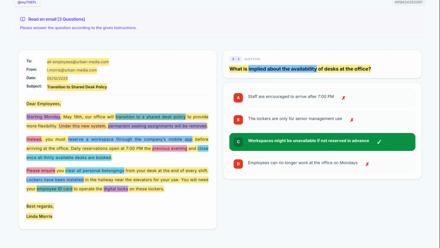To master the read an email task, always prioritize the subject line and the first paragraph for the main idea. Pay close attention to specific requirements, like ID cards or deadlines, as these are frequently tested details. Finally, practice distinguishing between stated facts and logical inferences to catch those tricky implication questions.